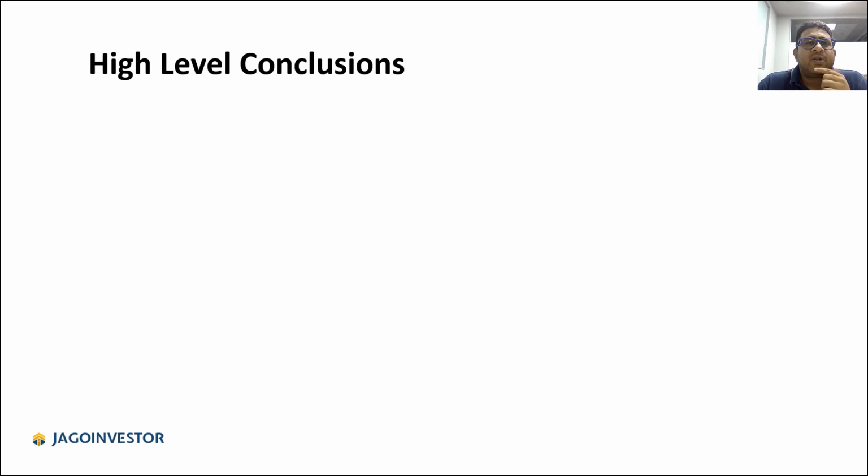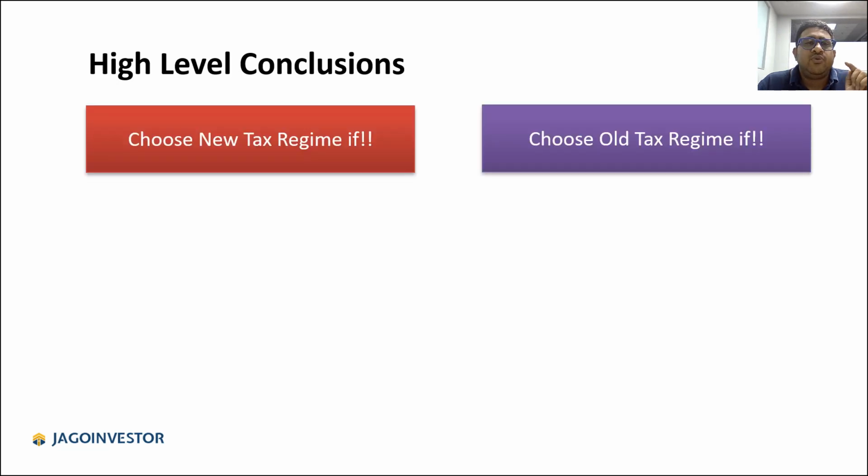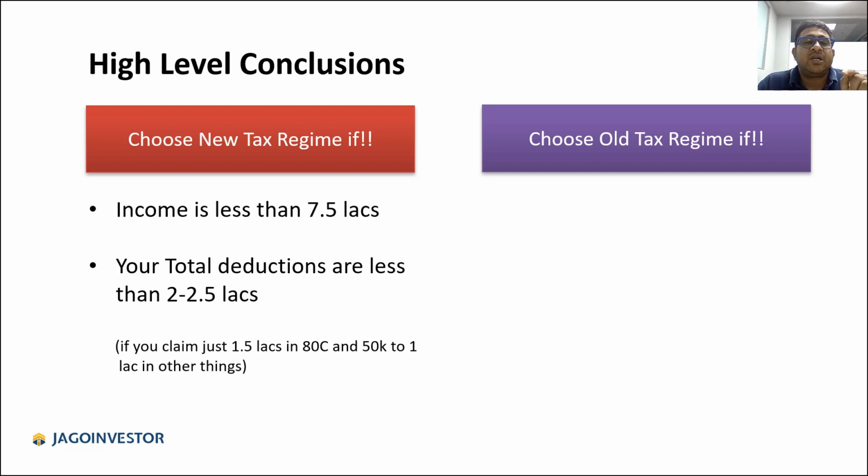Now, what is the high level conclusion? What should you choose, old tax regime or new tax regime? Here are some high level conclusions which I have come up with. You can choose the new tax regime if your income is less than 7.5 lakh rupees per year. The second case is if your total deductions and exemptions are less than 2 or 2.5 lakh rupees.